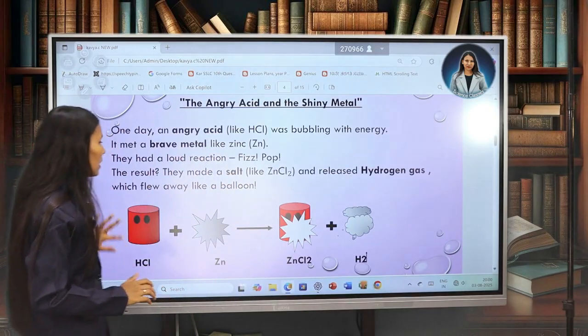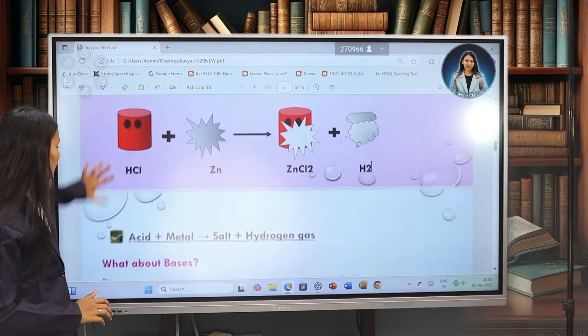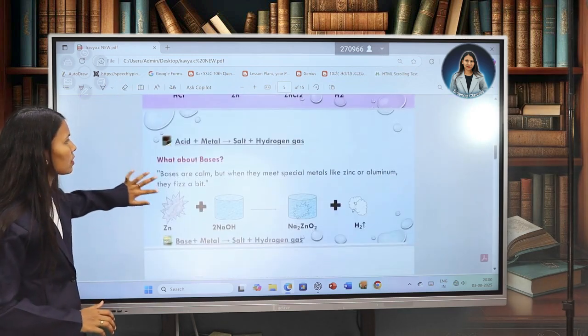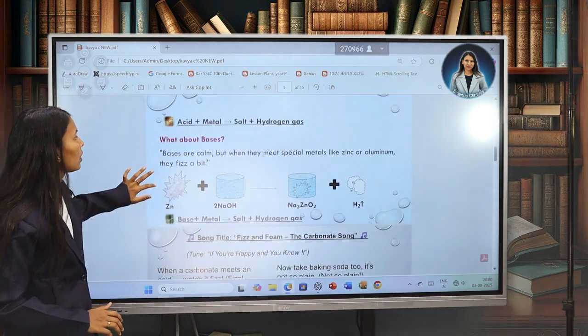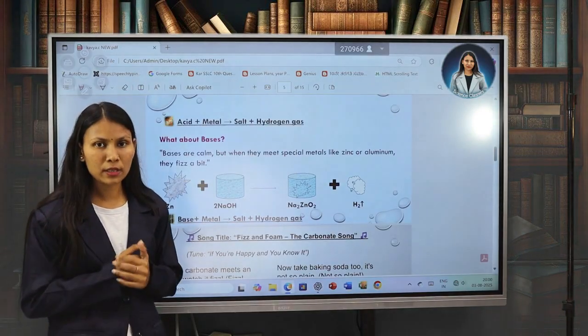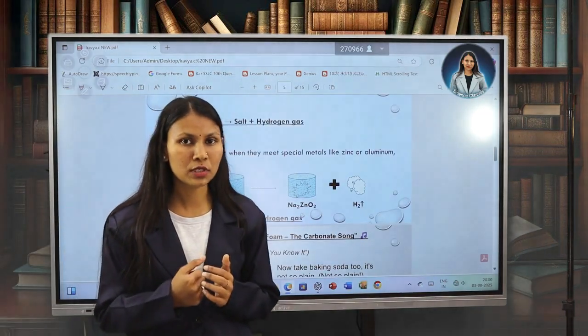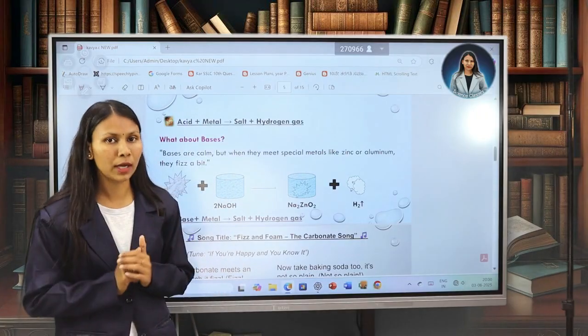Okay, yes children, let's see next. So by this we can say the conclusion: acid plus metal reacts to form salt and hydrogen gas. So this is our main concept.